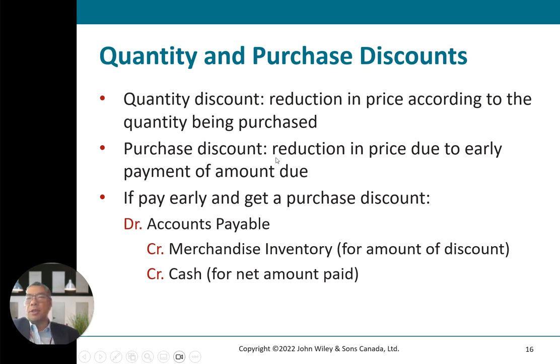A quantity discount is a reduction in price according to the quantity being purchased. A purchase discount is the reduction of price due to early payment of the amount due. If I pay early, I'll get a discount. The journal entry is: accounts payable is debited, and credited will be merchandise inventory for the amount of the discount, and cash for the amount paid. This is the typical journaling for an early payment purchase discount.